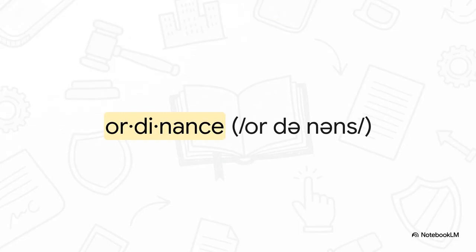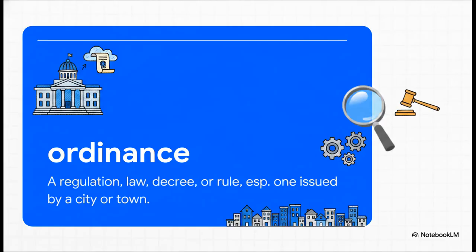But before we get to the exact official definition, let's make sure we're actually saying it right. The word breaks down into 3 distinct syllables. Ordinance. Phonetically, it sounds kind of like this. Ordinance. I'm going to be your vocal coach for just a quick second here. I want you to actually say it out loud with me, right wherever you are right now. Ready? Ordinance. Okay, one more time with a bit more confidence. Ordinance. Fantastic.